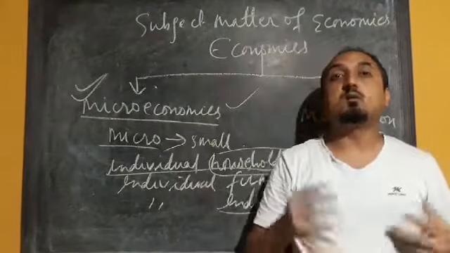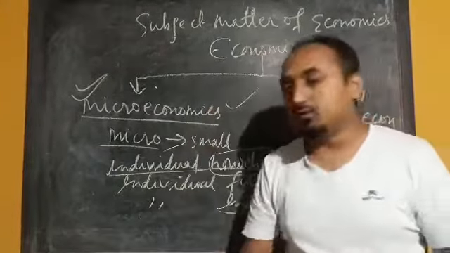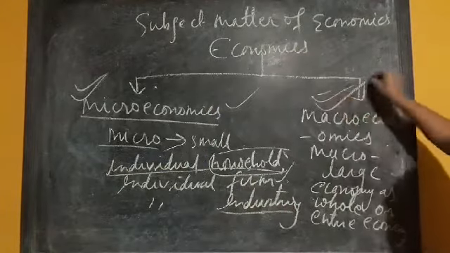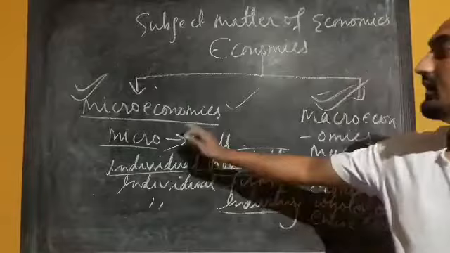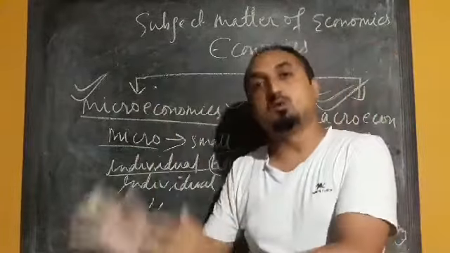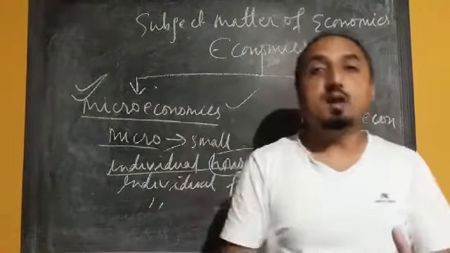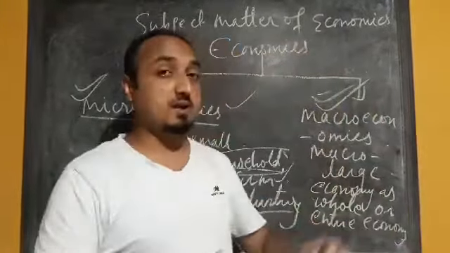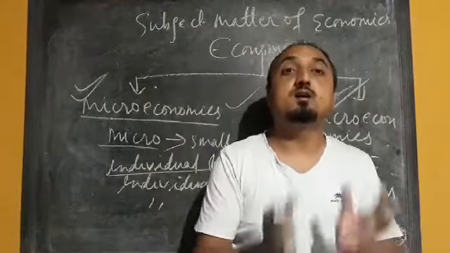When we study any bigger issue or bigger economic problem, that is part of macroeconomics. Once again, please try to get the difference. Microeconomics studies the behavior of an individual economic unit, whereas macroeconomics studies the behavior of the economy as a whole, or the entire economy.